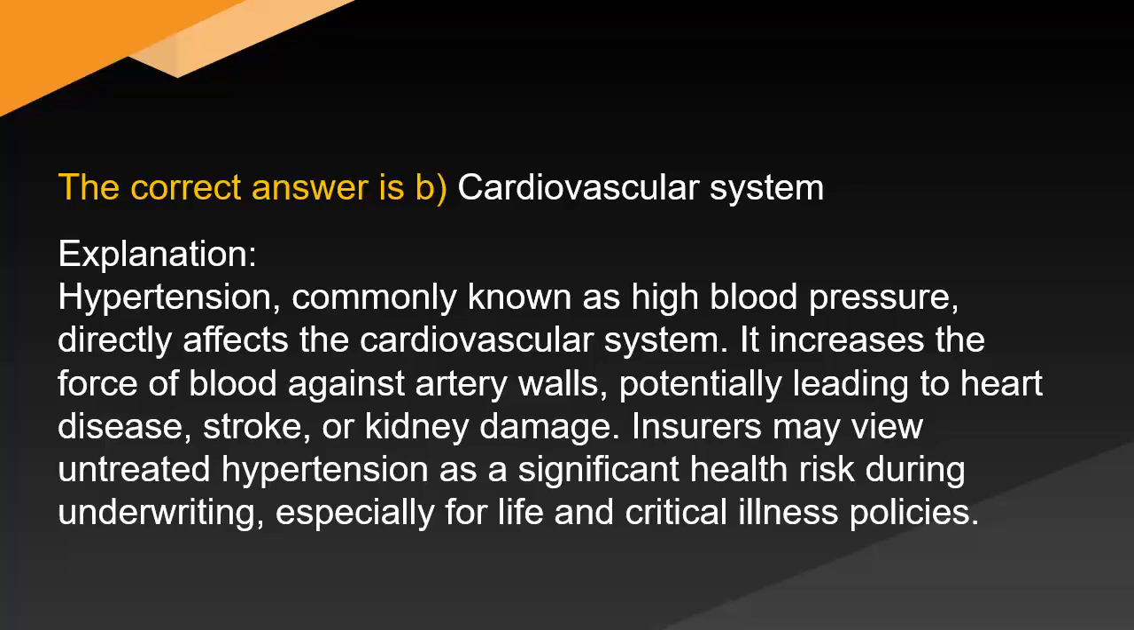Cardiovascular system. Explanation. Hypertension, commonly known as high blood pressure, directly affects the cardiovascular system. It increases the force of blood against artery walls, potentially leading to heart disease, stroke, or kidney damage. Insurers may view untreated hypertension as a significant health risk during underwriting, especially for life and critical illness policies.